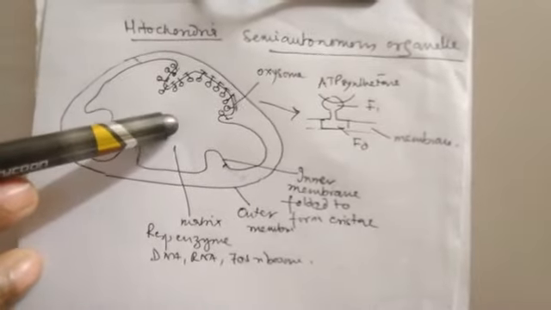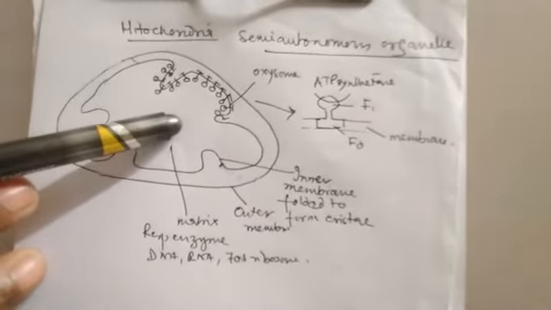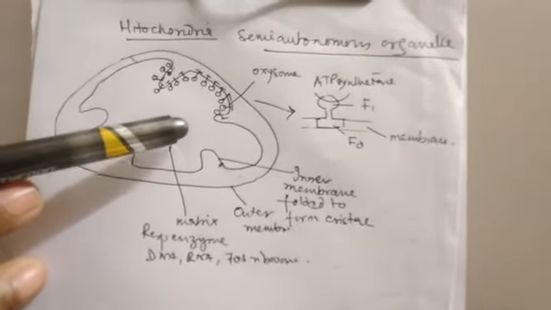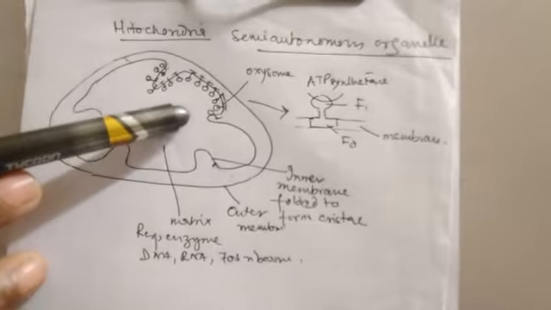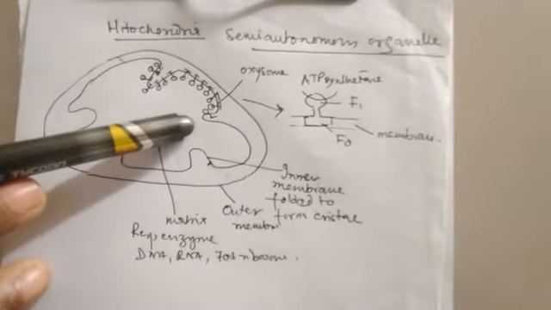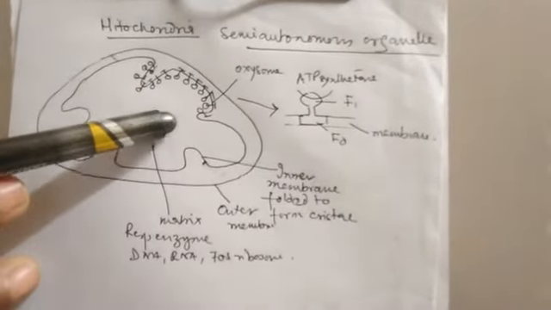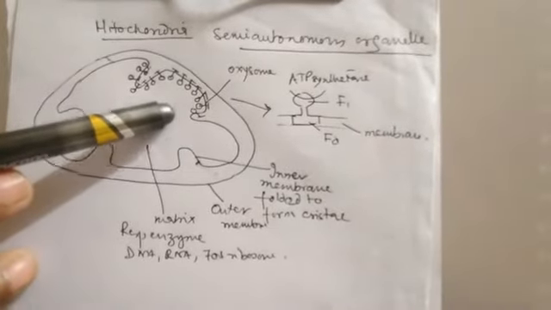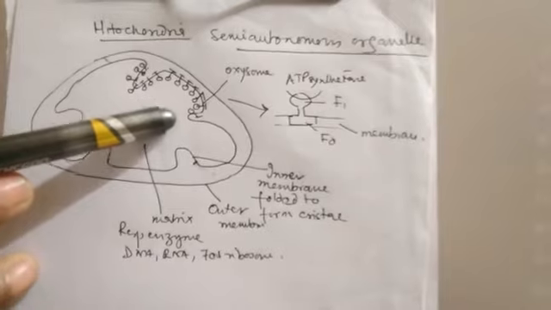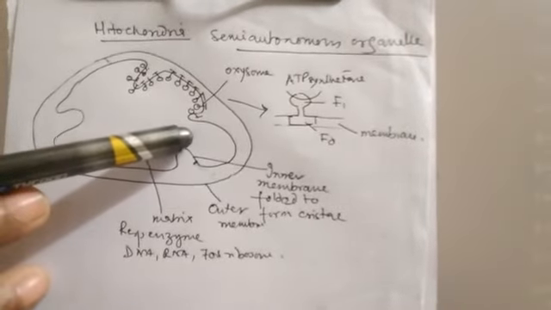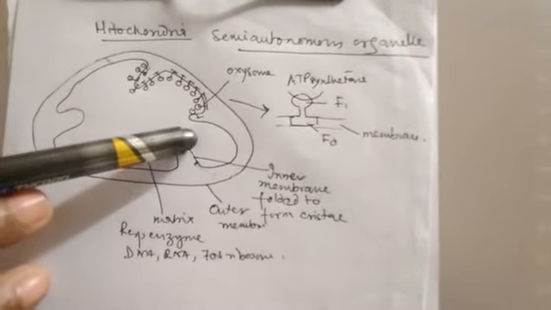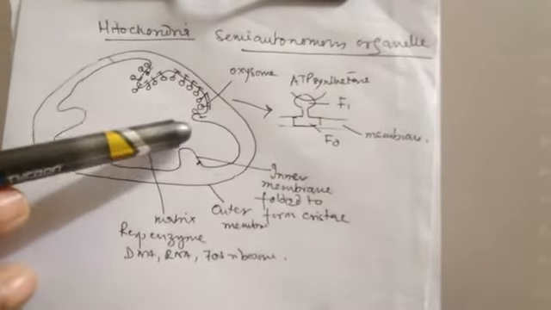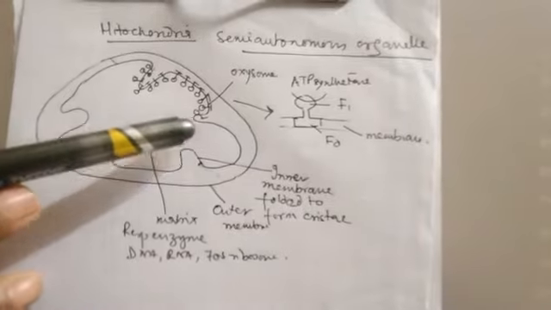This matrix contains the enzymes for the Krebs cycle. Mitochondria is the site of aerobic respiration, where pyruvic acid is finally broken down with the release of energy.